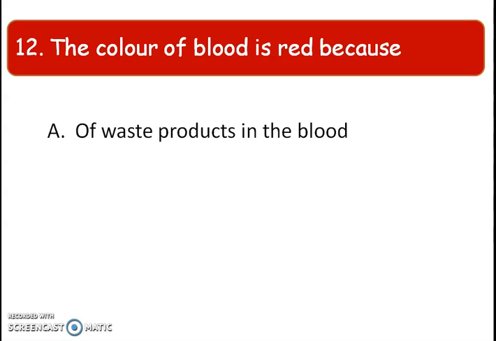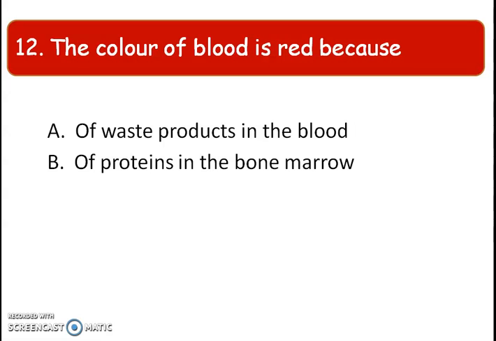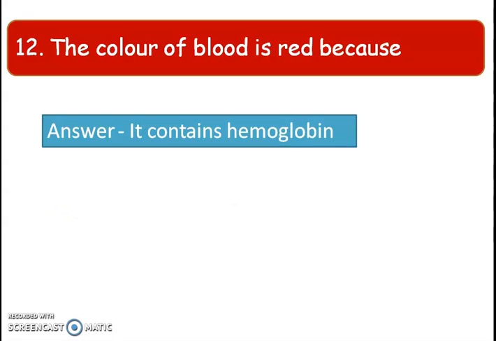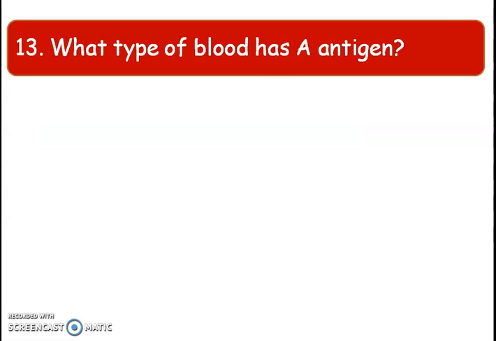Because of waste products in the blood, because of proteins in the bone marrow, because it contains hemoglobin. And the right answer is option C, because it contains hemoglobin. Hemoglobin থাকে red blood cells. Okay, আৰু যেতিয়া আমাৰ ব্লাডত হেমোগ্লোবিনৰ পাৰ্চেন্টেজটো কমি যায় তেতিয়া এই কন্ডিশনটো কোৱা হয় anemia. Okay, next question, what type of blood has antigen A?